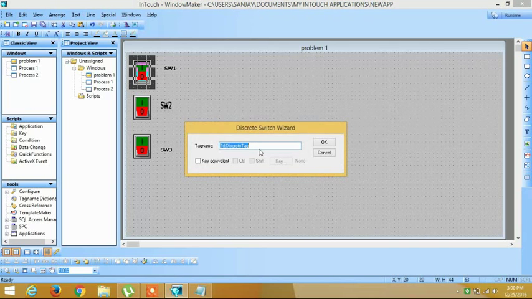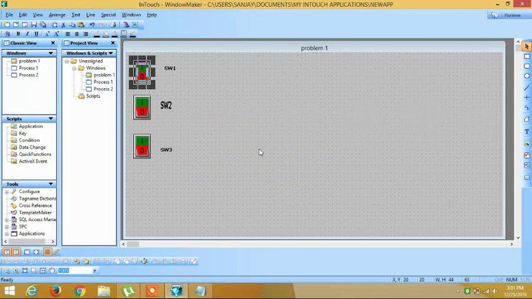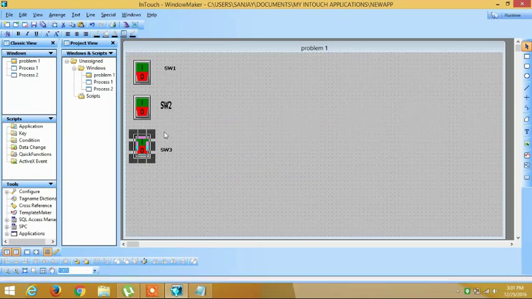This tag name is like a hyperlink to our switch. The functions that are required from this switch are done using the tag name given to it. So we give it the tag name SW1. You have to remember this tag name because we are going to use it afterwards. For now, an example is given.